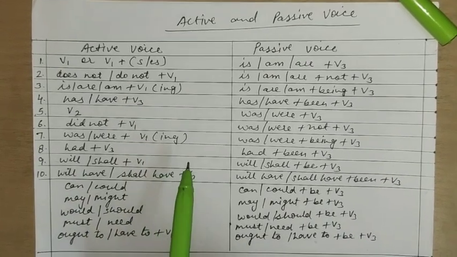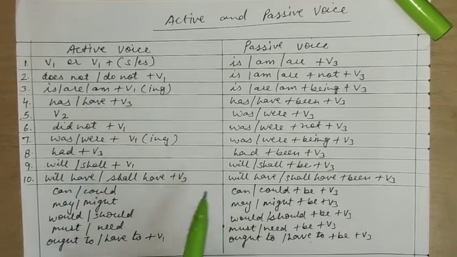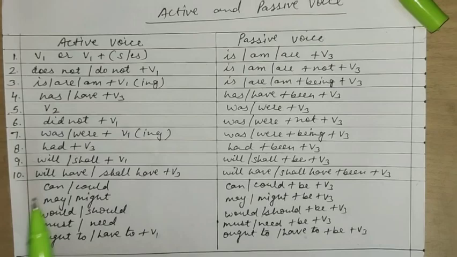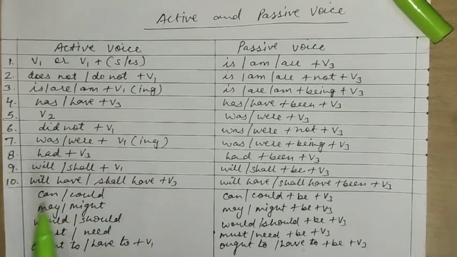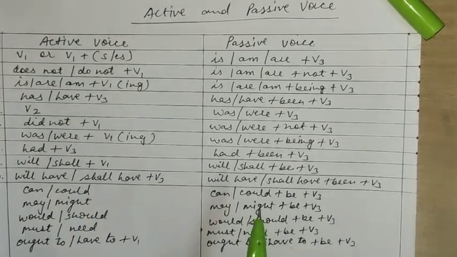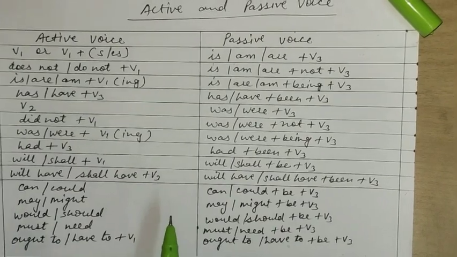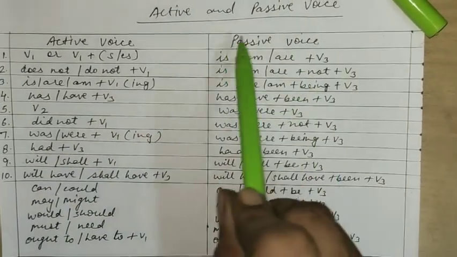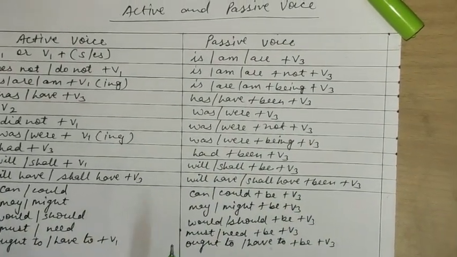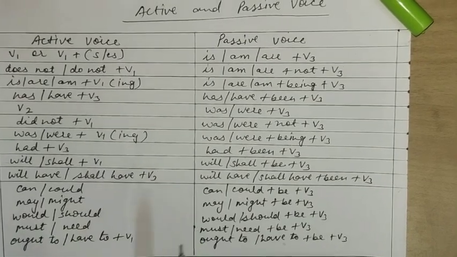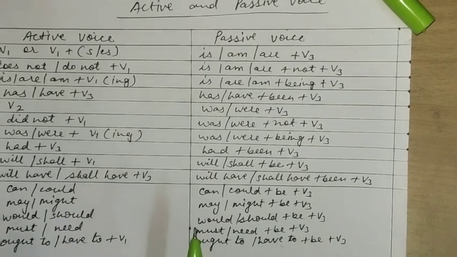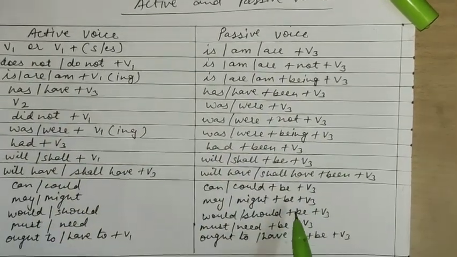First of all, I want to tell you that there are 12 tenses, and the tenses are present simple, present continuous, present perfect continuous, simple past, past continuous, past perfect continuous, future simple, future continuous, future perfect continuous. In this way we have 12 tenses. But while making active to passive voice, we have to change only 8 tenses, and they are present simple, present continuous, present perfect, past simple, past continuous, past perfect, simple future, future perfect. Now let's start with the chart of the active and passive.